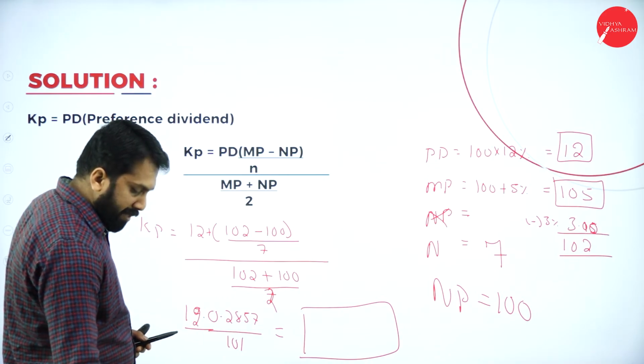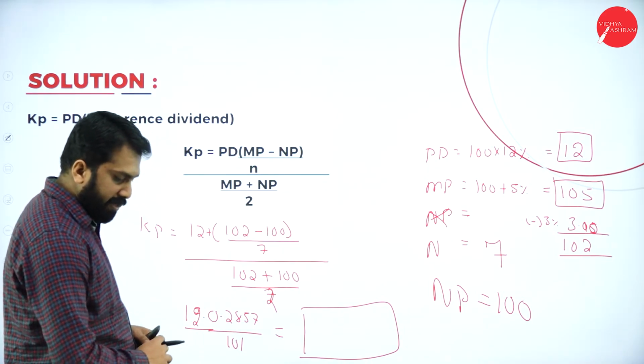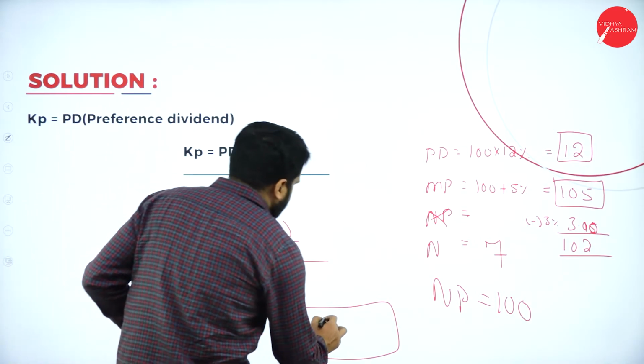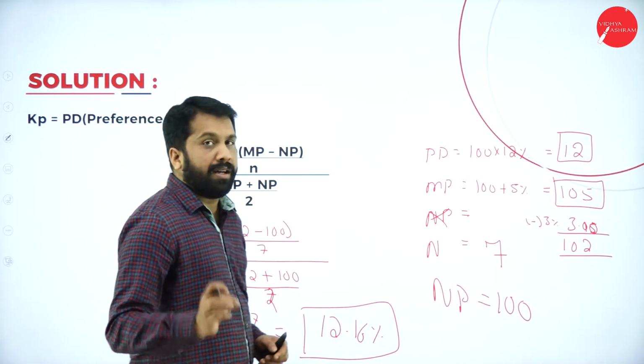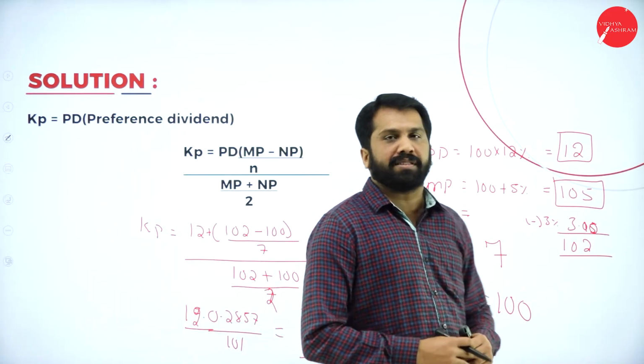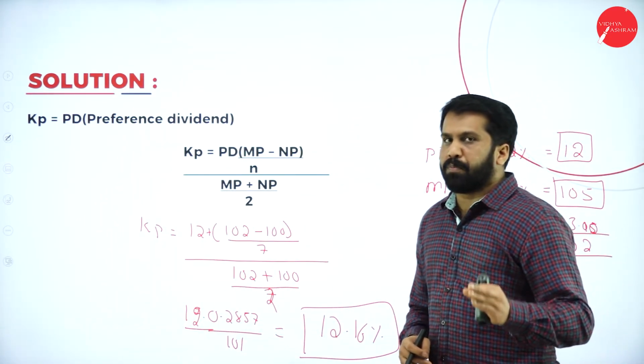So I multiply with 100 so that I want answer in percentage. 12.16. So what is your answer? 12.16% is your answer. Hope you understood.